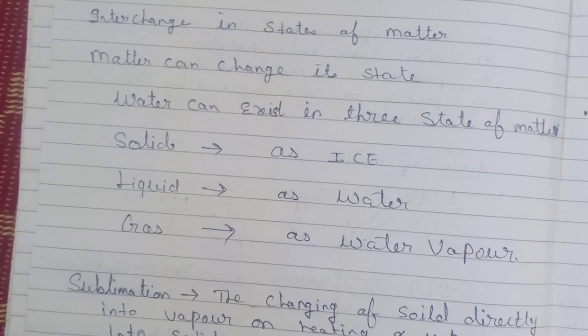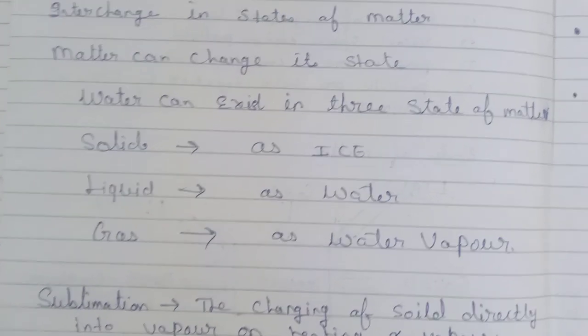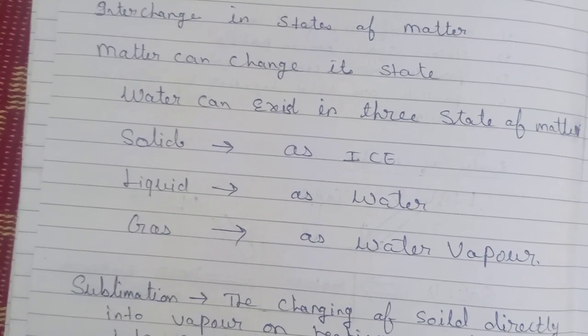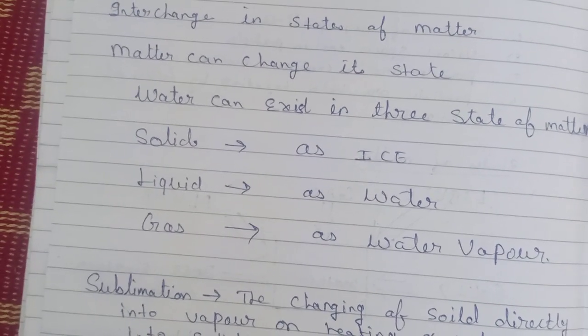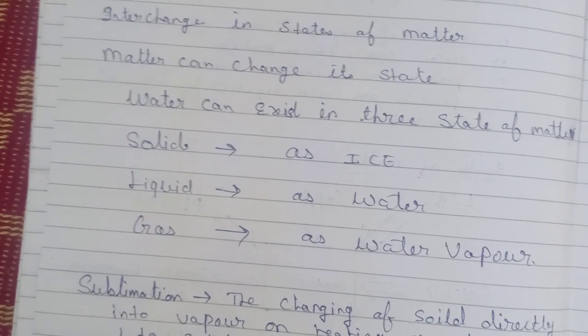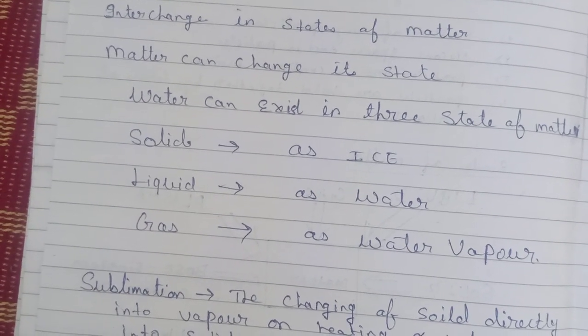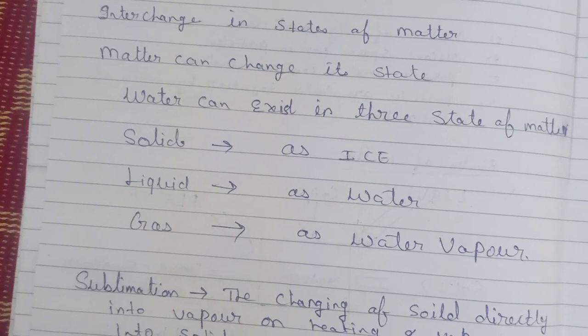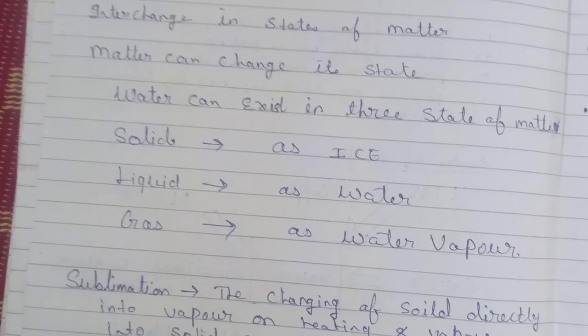as water vapor. Students, you know that ice is the solid form of water and water vapor is the gas form of water. You well know about water. The chemical formula of water is H2O.